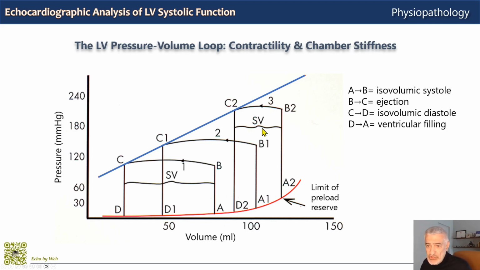There is a reduced stroke volume because this ventricle has reached its preload reserve, which is A2. It cannot increase further on the red exponential line of compliance. The only way that the ventricle could increase its preload is by remodeling, going into pathology, and so changing its compliance.